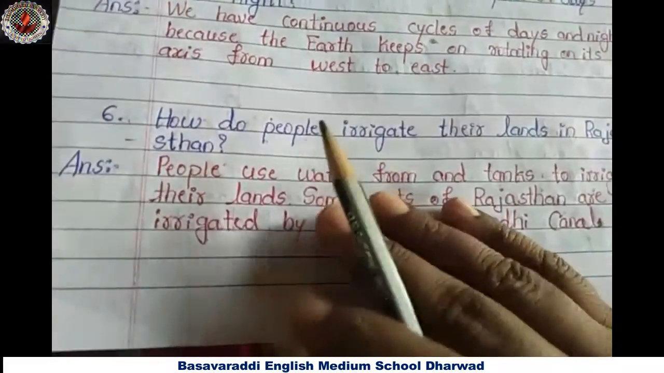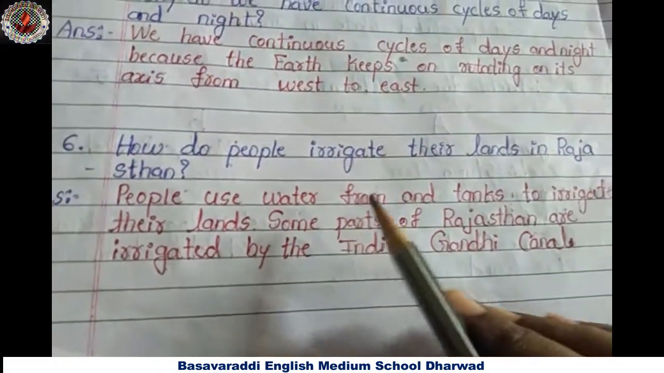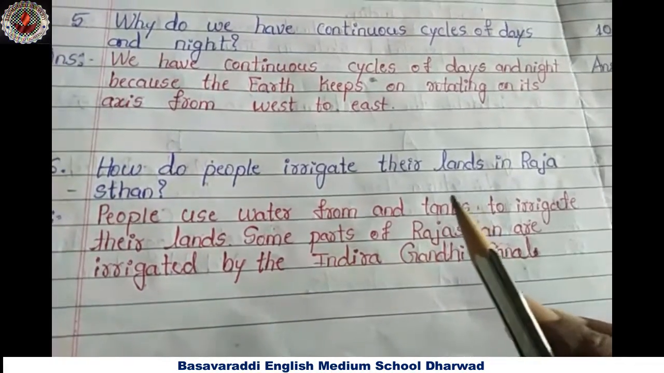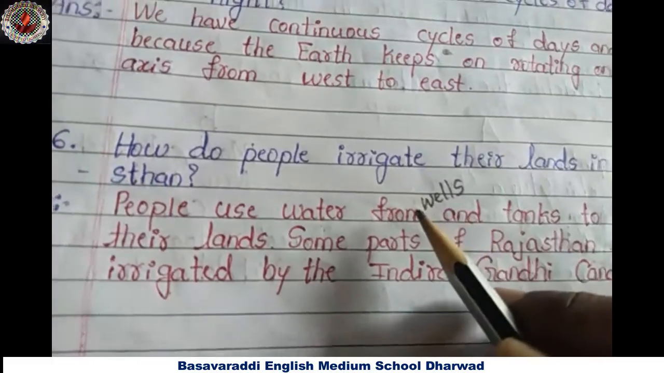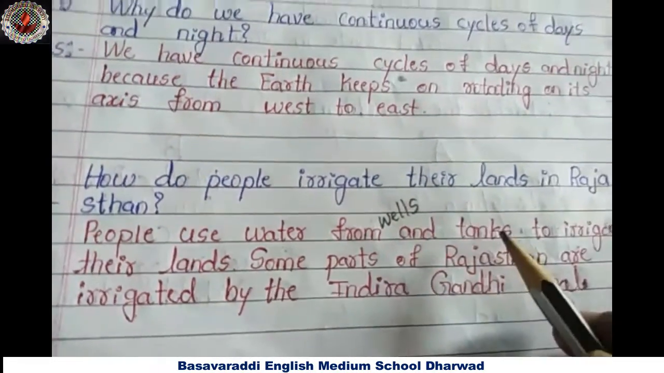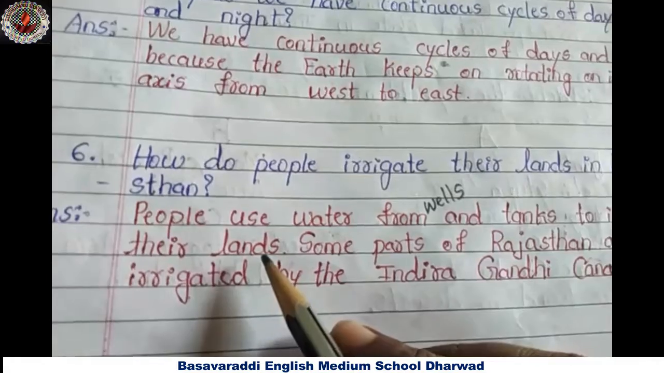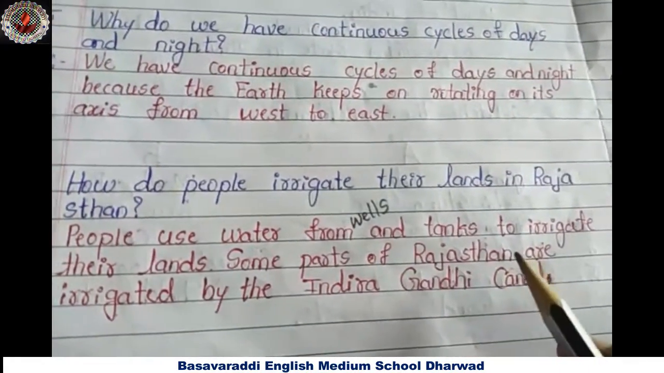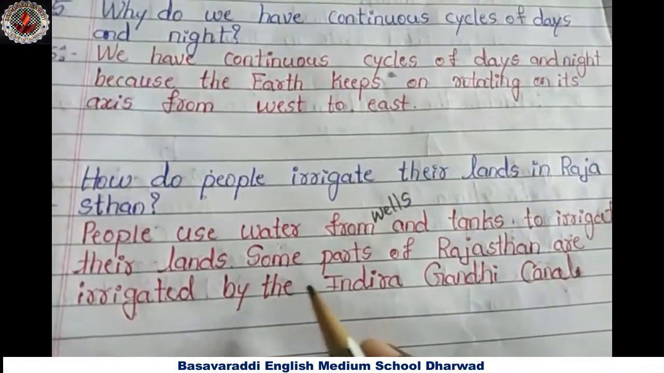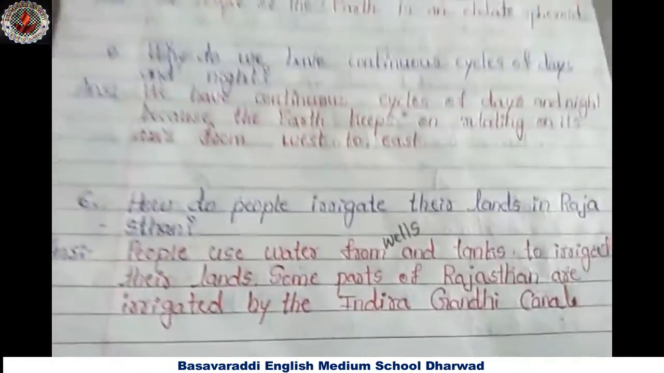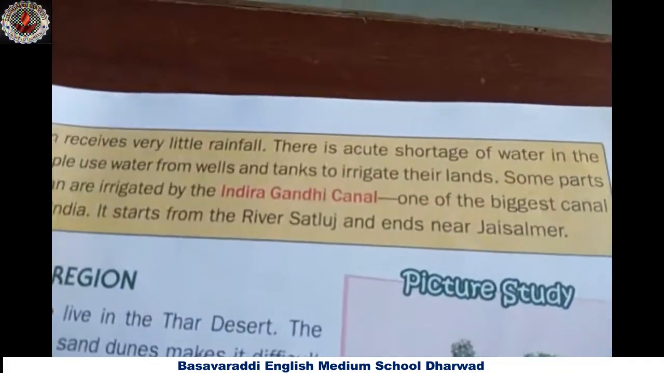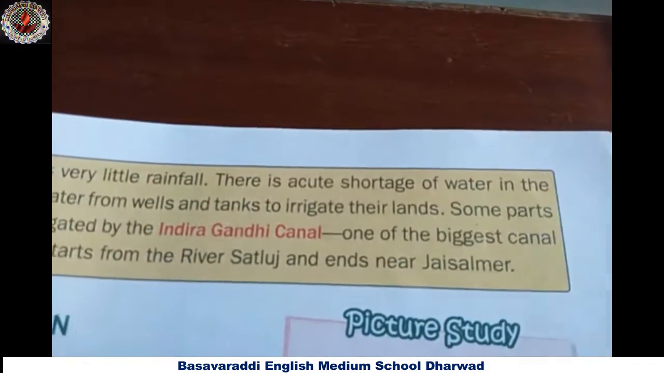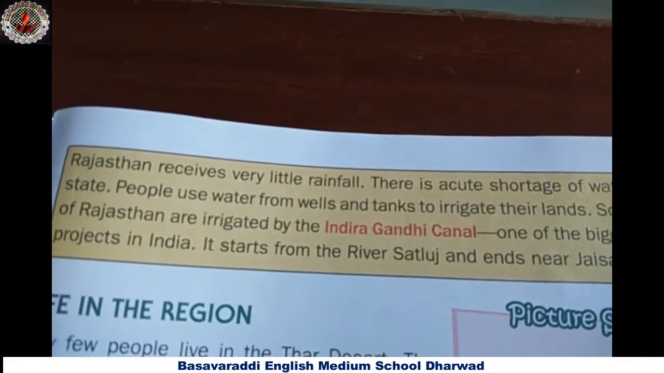Because of that reason, people use water from wells and tanks to irrigate their lands. Some parts of Rajasthan are irrigated by the Indira Gandhi Canal. Rajasthan receives very little rainfall. There is an acute shortage of water in the state.